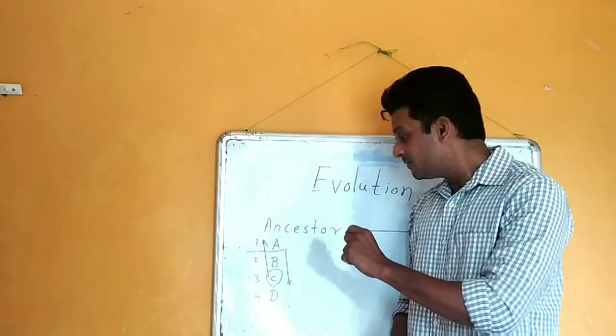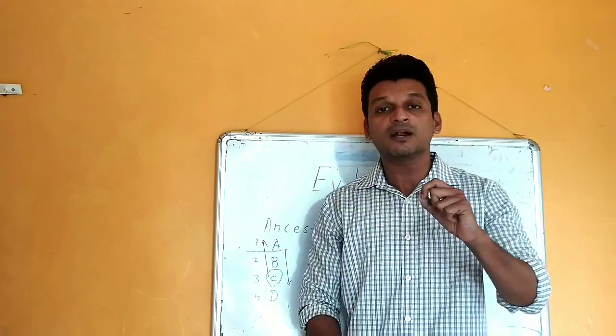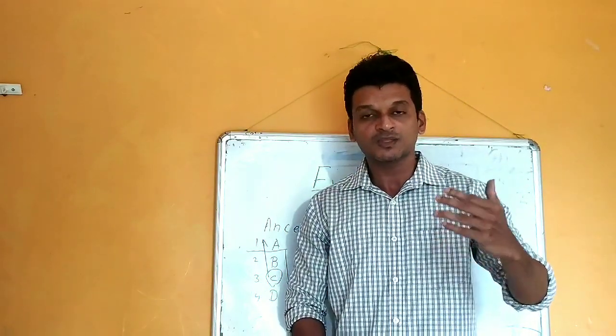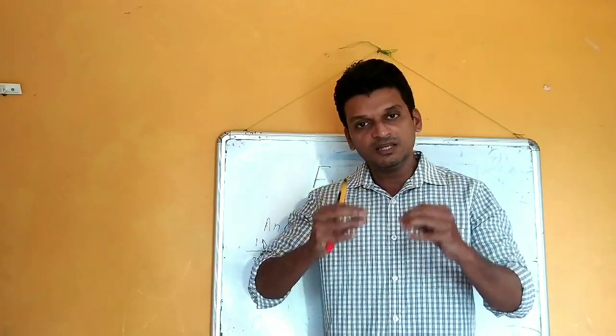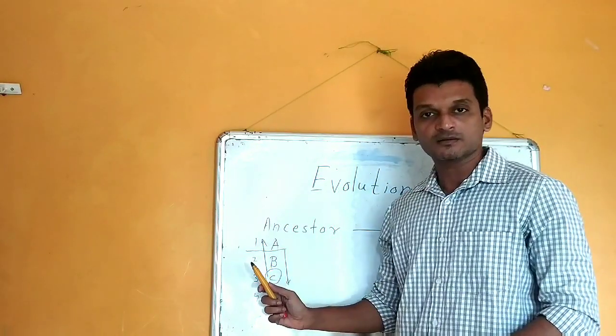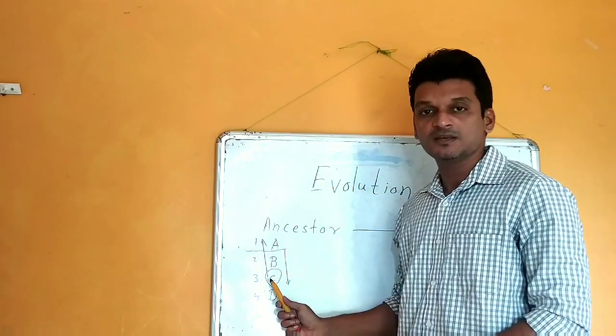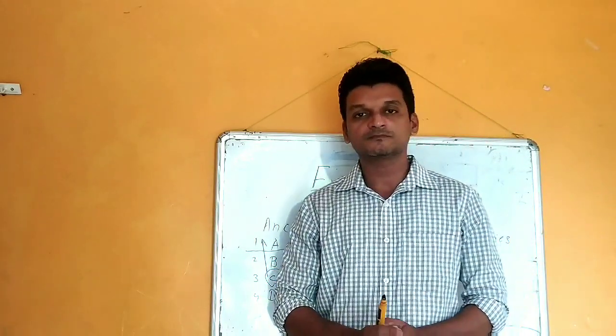Second thing, if any organization doesn't make required changes as per the surrounding, then it will not survive. And to survive, in each step, each generation, these small changes are very much required so that survival becomes easier. The same example is also applicable for animals.